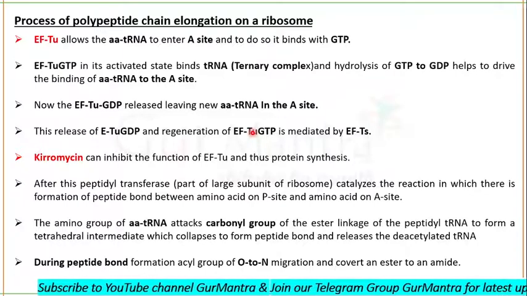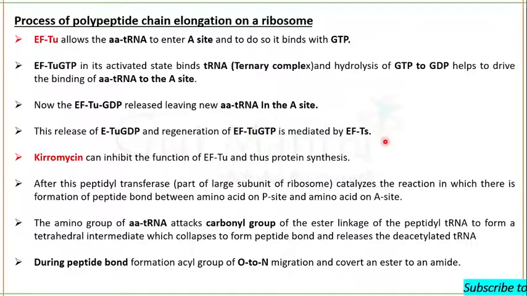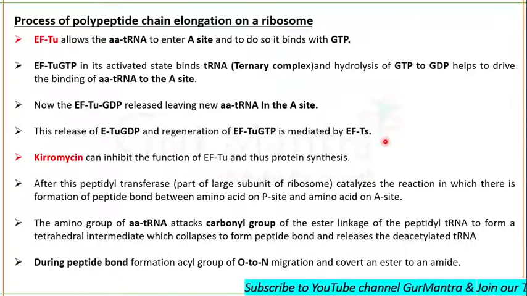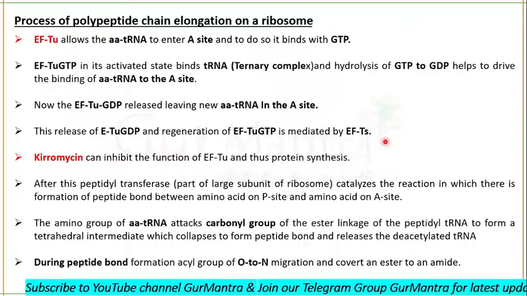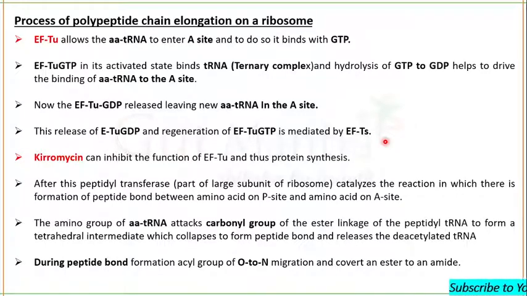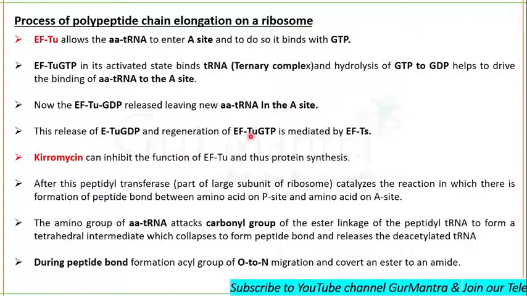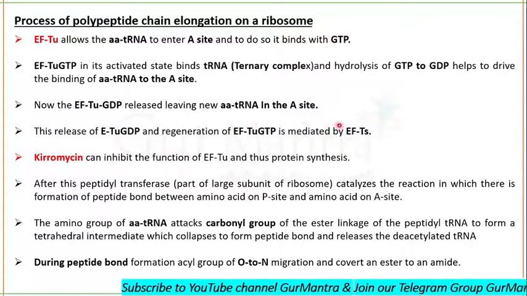So now we require elongation factor Ts, which will be a guanosine nucleotide exchange factor, and it will remove the GDP. It will catalyze the release of GDP from the EF-Tu-GDP complex, and now EF-Tu will be able to bind with another GTP.